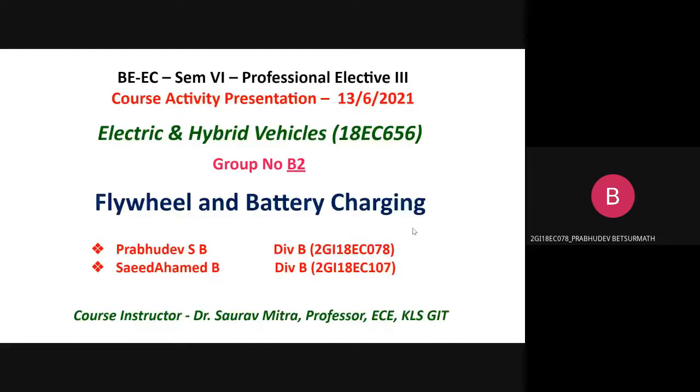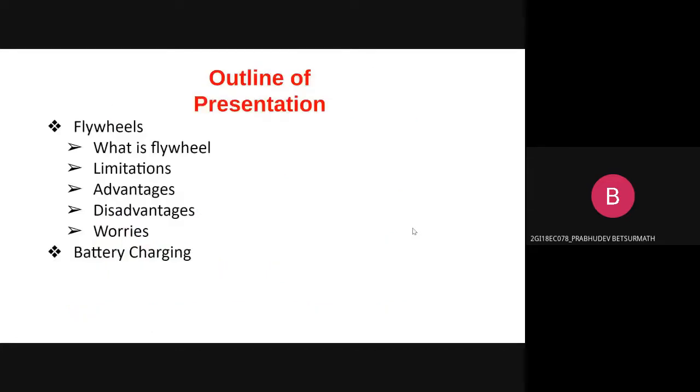Flywheel and battery technology, battery charging. So, outline of the presentation: we have flywheel. What is flywheel? We'll be talking about the limitations, advantages, disadvantages, and worries of the flywheel.